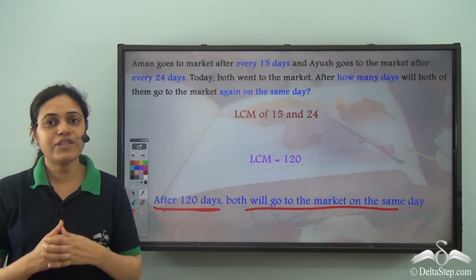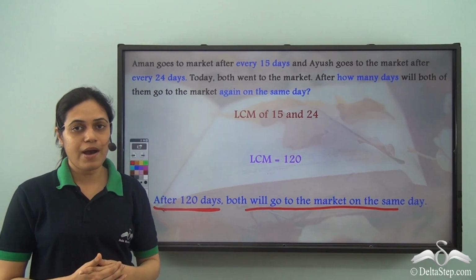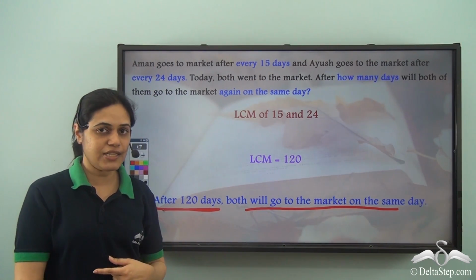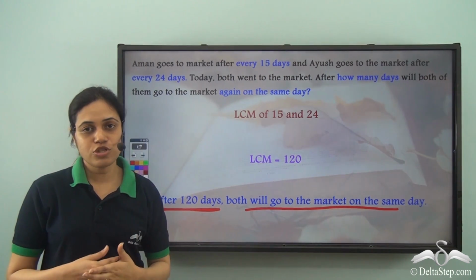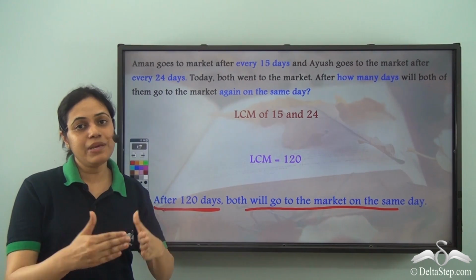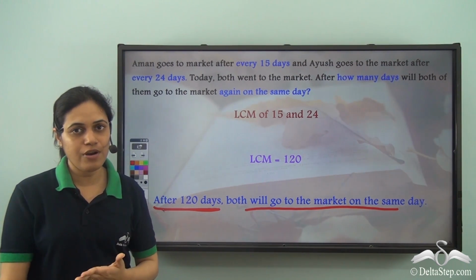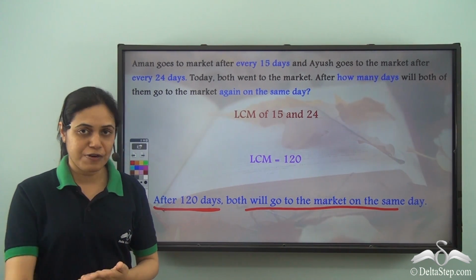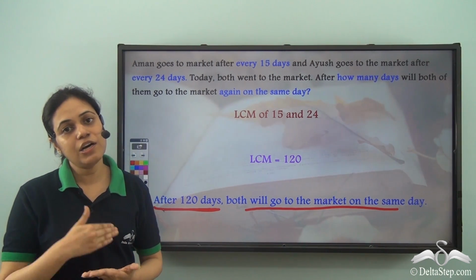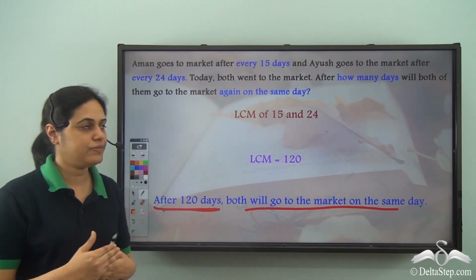And how do we know that we need to use LCM? We see that Aman goes to the market in multiples of 15 days and Ayush goes to the market in multiples of 24 days. So when will they meet again? In the common multiple of 15 and 24. And when will they meet for the first time after today? In the lowest common multiple, or the least common multiple.